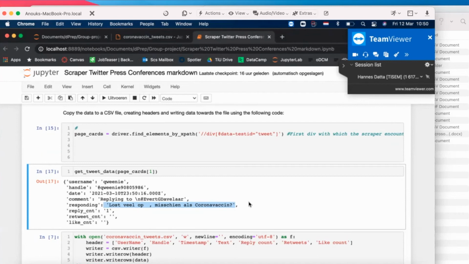It could be like, if responding is not empty and the comment is not empty, only analyze the comment. But if the comment is empty and responding is there, then analyze responding. I don't know what that rule will be, but when you have that in a nice file, you'll get to defining these rules.